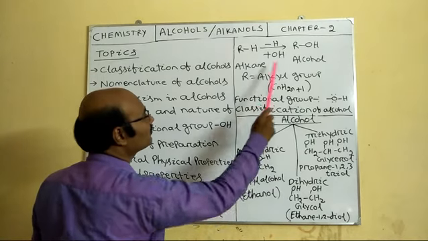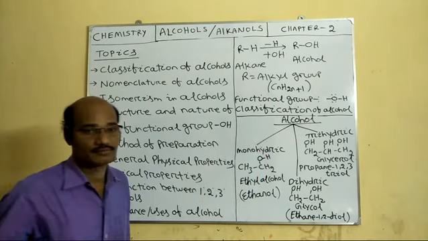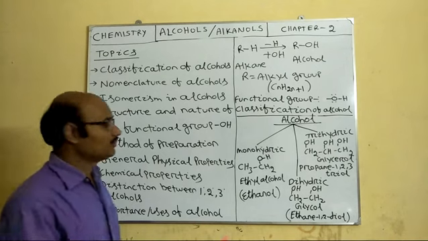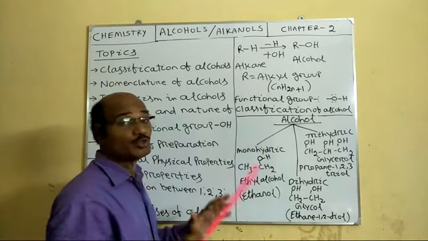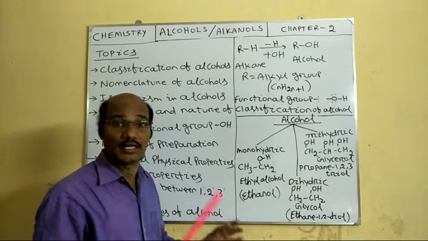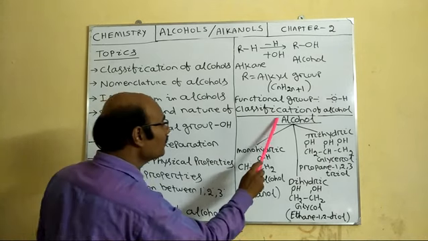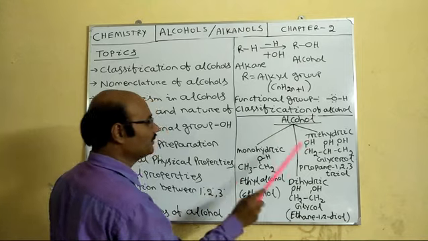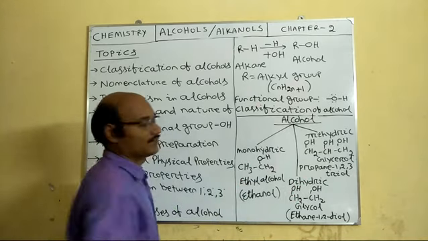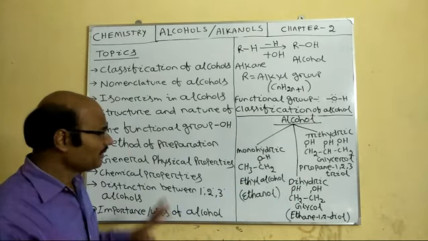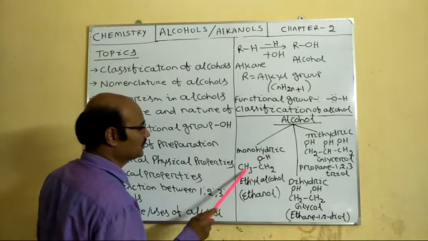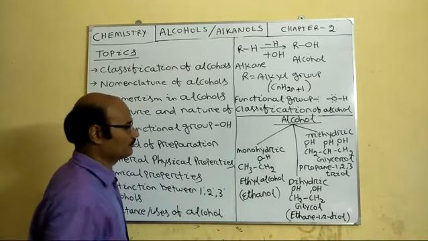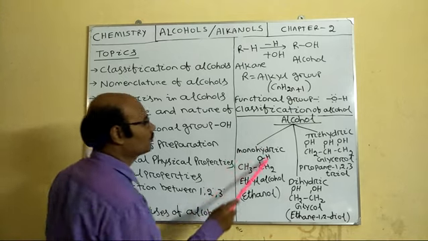Now, how can these alcohols be classified? Depending upon the number of OH groups present in the alcohol, the alcohol can be monohydric, dihydric or trihydric. When in the alcohol we have only one OH group, CH3CH2OH, it is called monohydric alcohol.